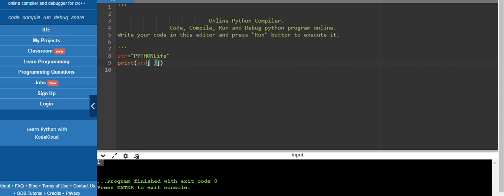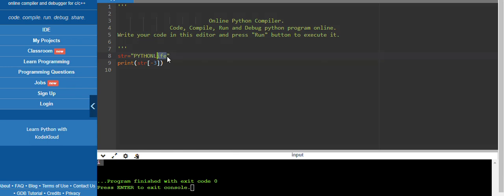Look at here. The positive indexing will start from here, which is P, and the negative indexing will start from the end, from E. Understood? Positive indexing starts from left to right, whereas negative indexing starts from right to left. Understand the difference? Positive indexing starts with 0, 1, and goes to infinity. Similarly, the negative indexing will start from the right side onwards.